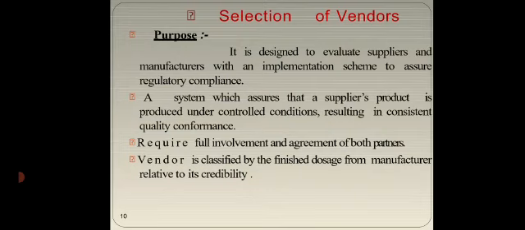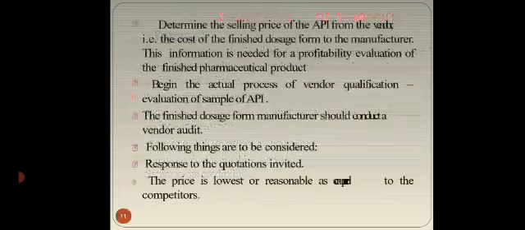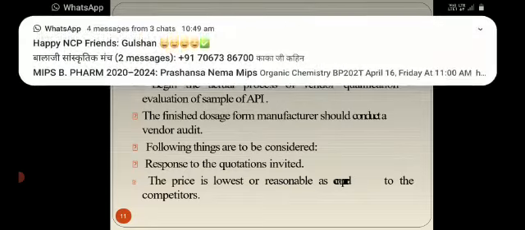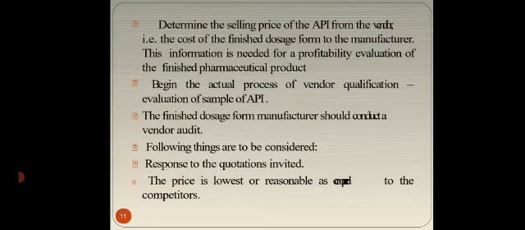Vendor is classified by the finished dosage form manufacturer relative to its credibility. Determine the selling price of the API from the vendor, that is, the cost of the API to the finished dosage form manufacturer. This information is needed for profitability evaluation of the finished pharmaceutical product.